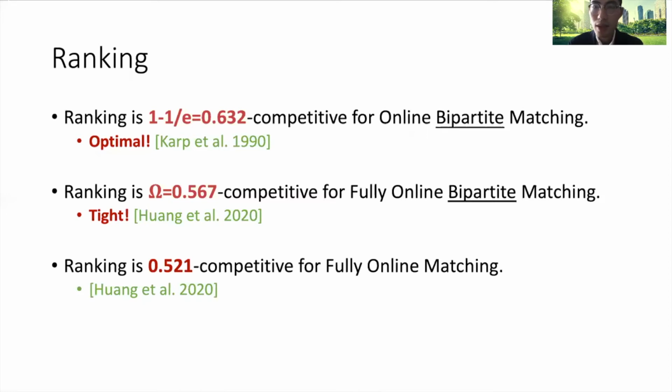0.567, the omega constant, competitive for the fully online bipartite matching. And this is shown to be tight. So when I say tight, I mean there exists an instance in which ranking only matches omega times the optimal. And for general graphs, ranking is shown to be 0.521 competitive. These are proved in earlier work.